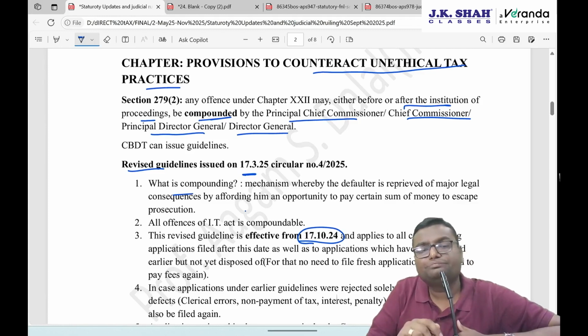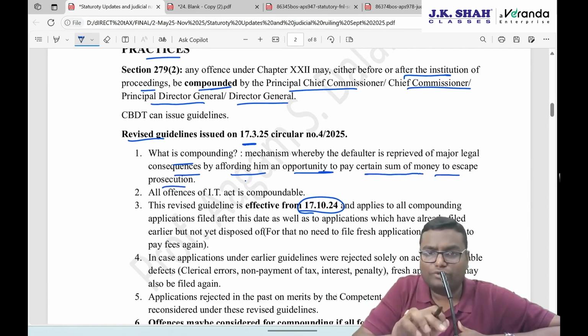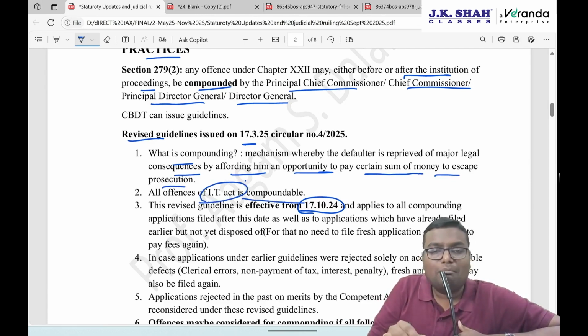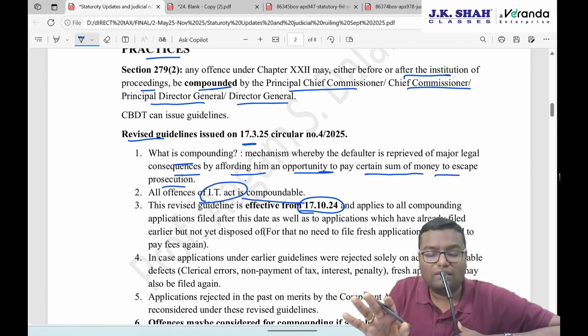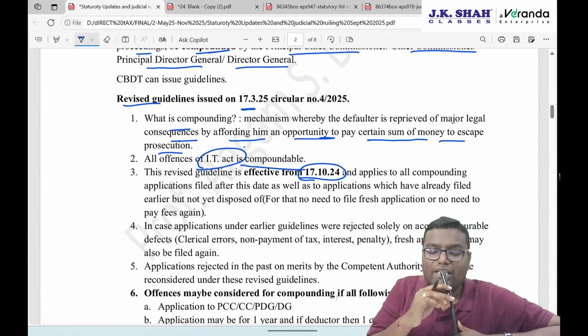What is compounding? It is a mechanism whereby the defaulter is spared the major legal consequences by affording him an opportunity to pay a certain sum of money to escape the prosecution. As I said, monetize. All the offences of the Income Tax Act are compoundable. All the offences. Now, this revised guideline is effective from 17th October 24 and applies to all compounding applications filed after this date.